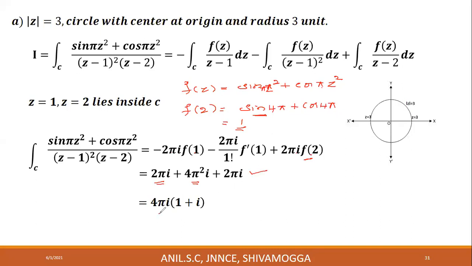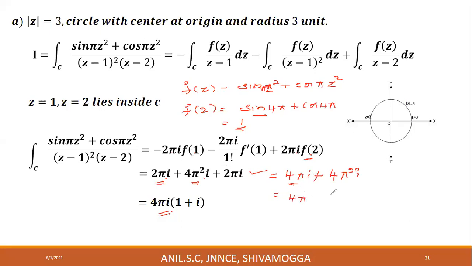Or you can put it in this form. 2 pi I plus 2 pi I is 4 pi I, plus 4 pi square I. Now I can take 4 pi I as common factor.